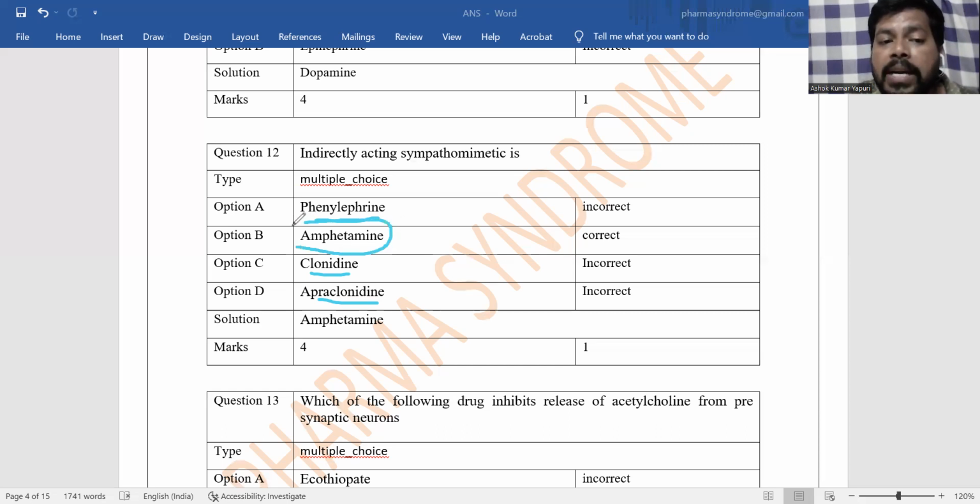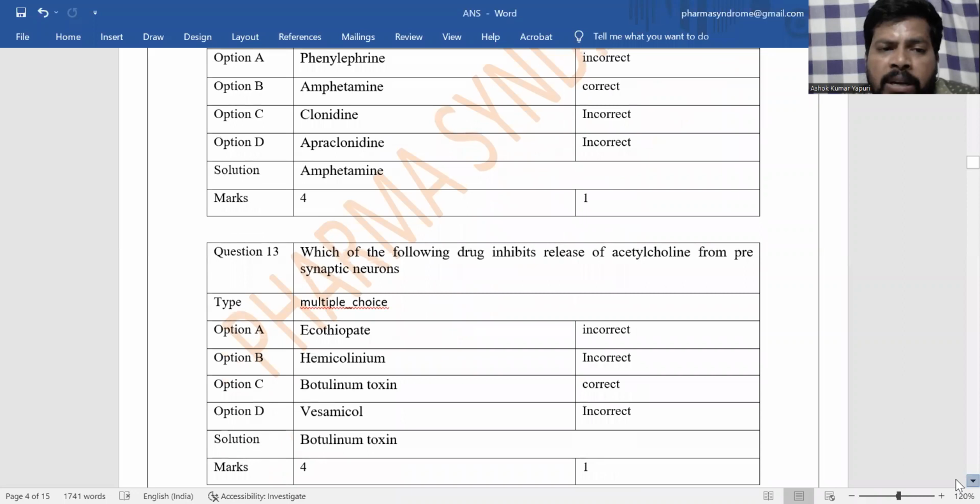Amphetamine does not directly bind to the receptor. Initially, it increases catecholamine levels, and that increased catecholamine binds to the receptor and acts as a sympathomimetic. So, the indirectly acting sympathomimetic is amphetamine. Amphetamine is generally a CNS stimulant. Especially it can increase noradrenaline as well as dopamine levels.